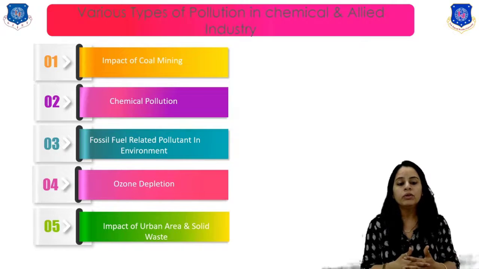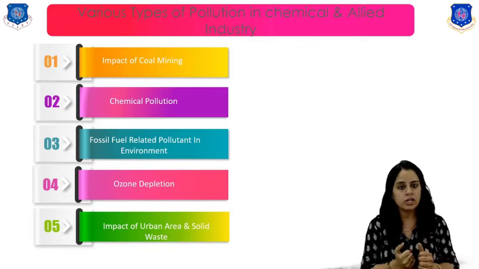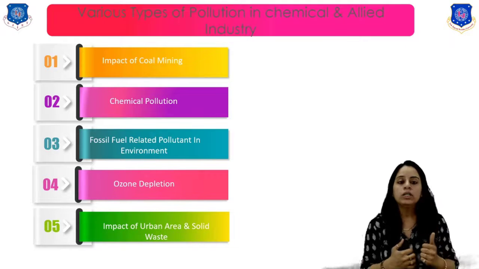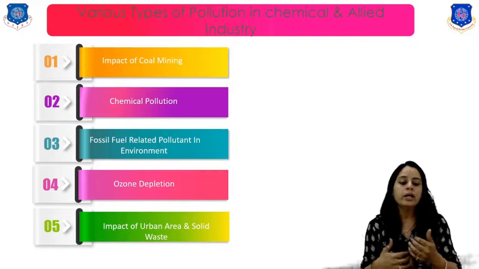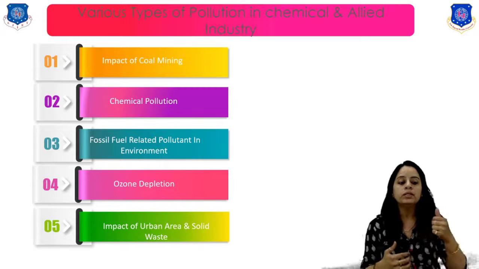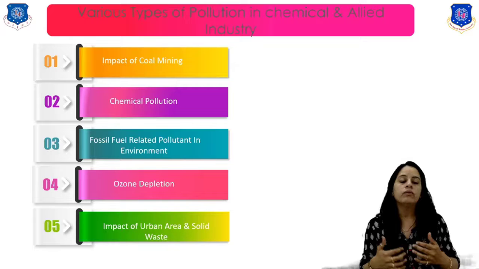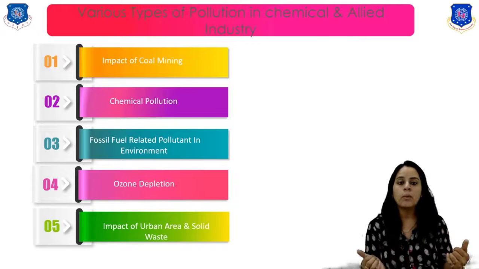Now the fourth one is the ozone layer. Ozone is present in the stratosphere, 20 to 25 kilometers above the Earth's surface. The ozone layer protects us from the UV rays coming from the sun. If the ozone layer gets depleted, UV rays reach the earth, which damages crop production like corn, rice, beans, etc., and also causes skin cancer, eye irritation, etc.